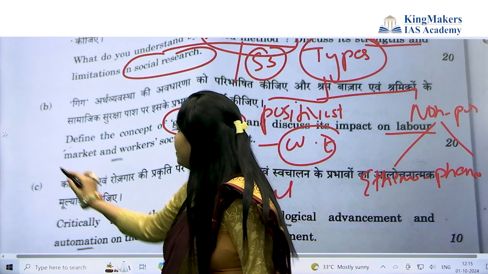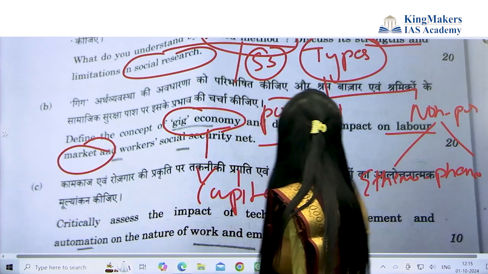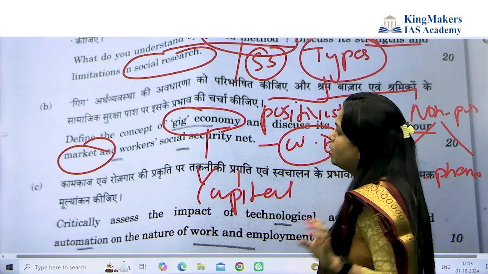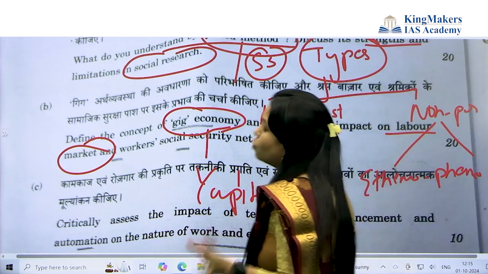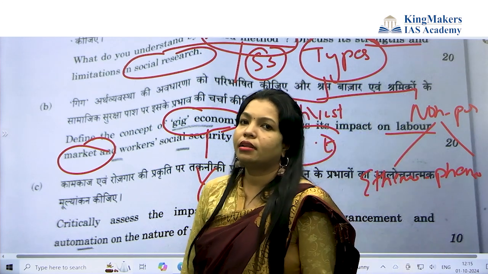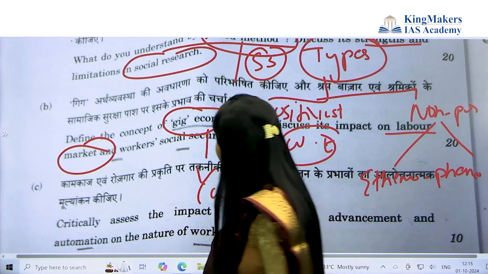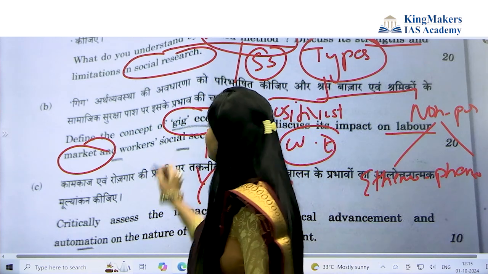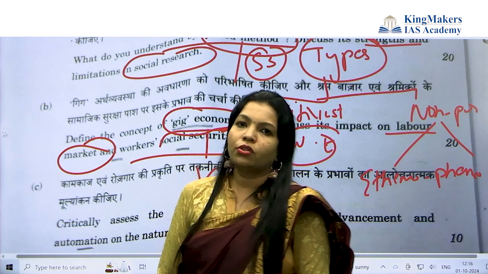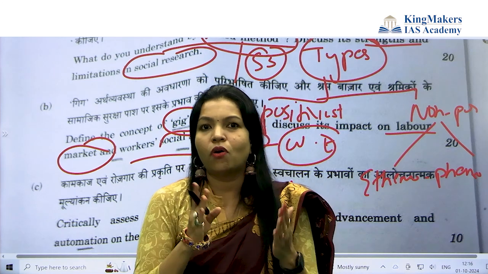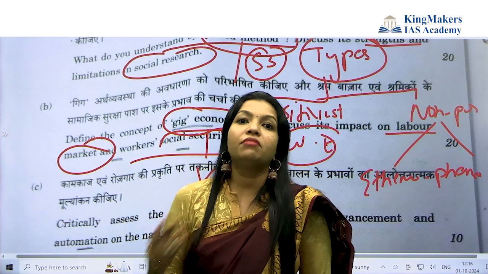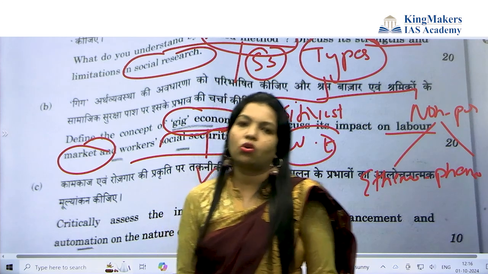So under labor and society, the gig economy is going to be useful. Because of easy entry and easy exit, you can be an owner, like Swiggy, Zomato, Zepto, etc. You can give that. Also social security is not there. It is formal, but the informal culture of work is called the gig economy.